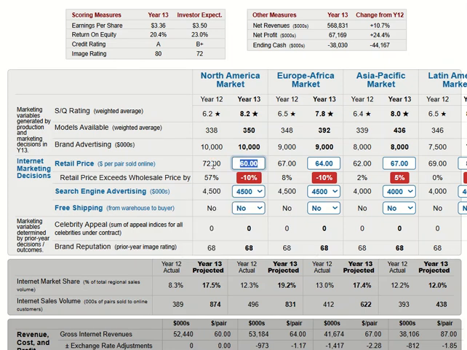About this one, we need to adjust the retail price. For example, if I go up, we can see that earnings per share will increase too. If I go down too much, they will reduce too. Make sure we adjust a little bit, maybe 3 or 4 here, which means we increase by 1 or 2, similar for this one and this one.